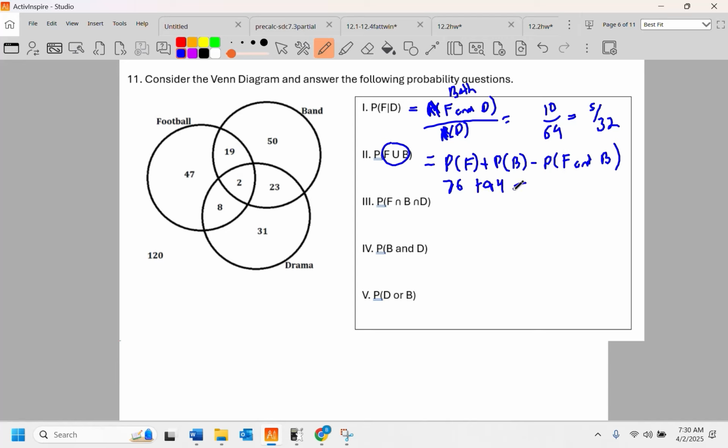Maybe I was trying to make it easy because I've always kind of defaulted to formulas on these, and maybe I was trying to do a visual approach only. Anyways, you have to take away the overlap, which is those guys, which is 21. And that's going to be out of 180 kids in this. So we're going to have 170, take away 21 is 149. 149 and 180.